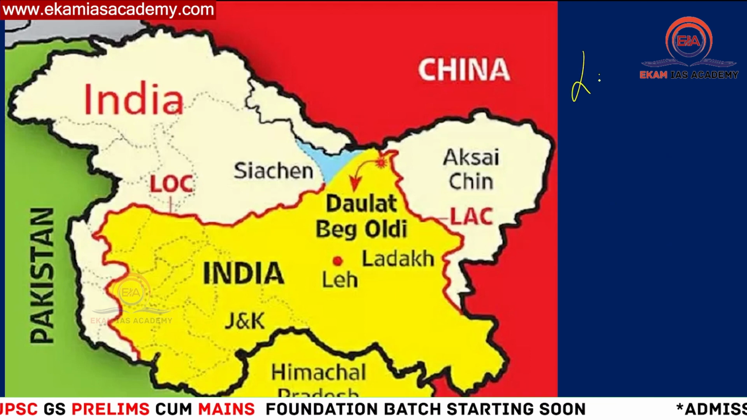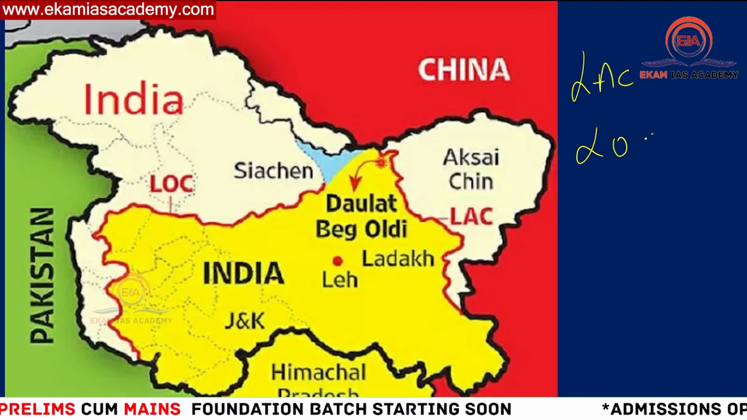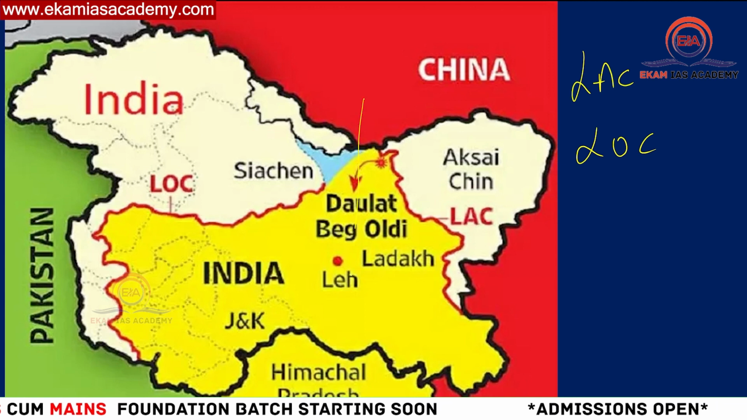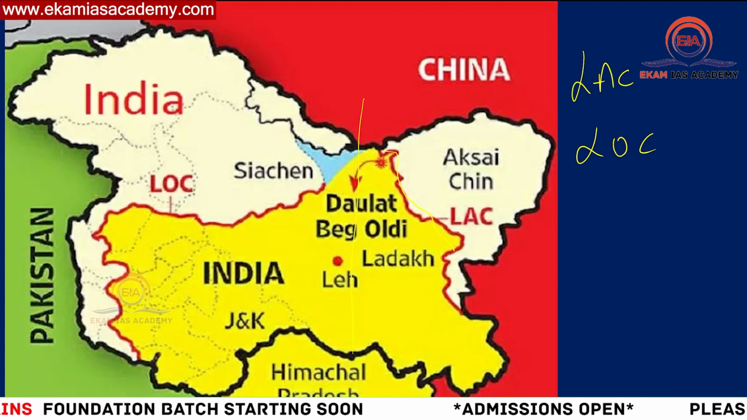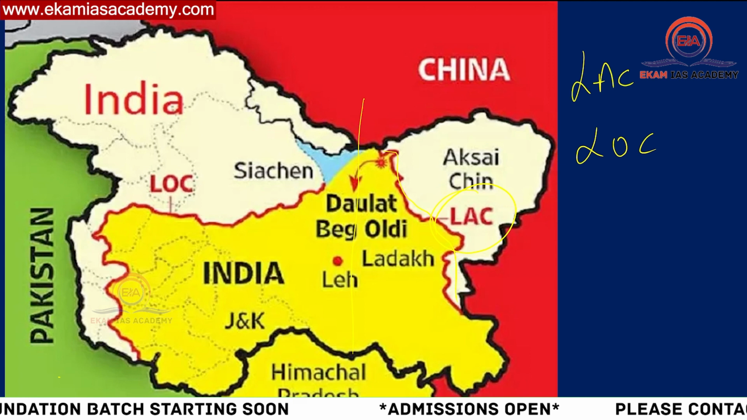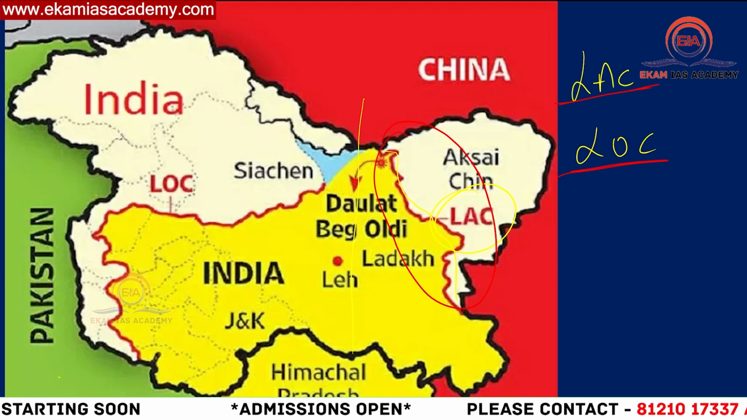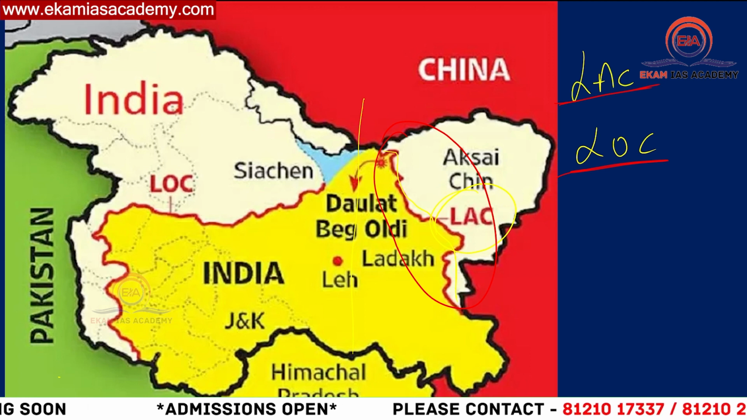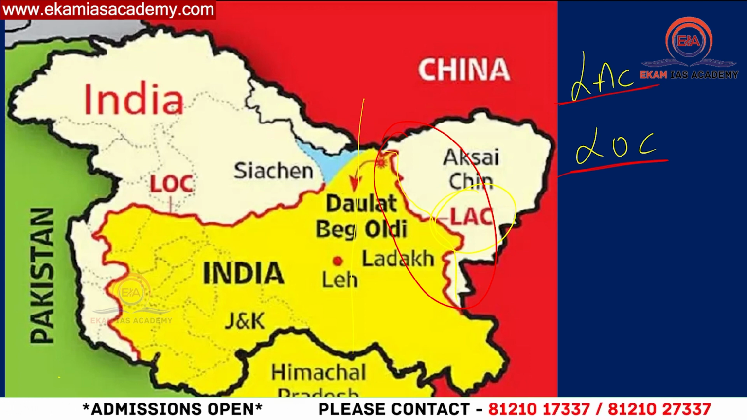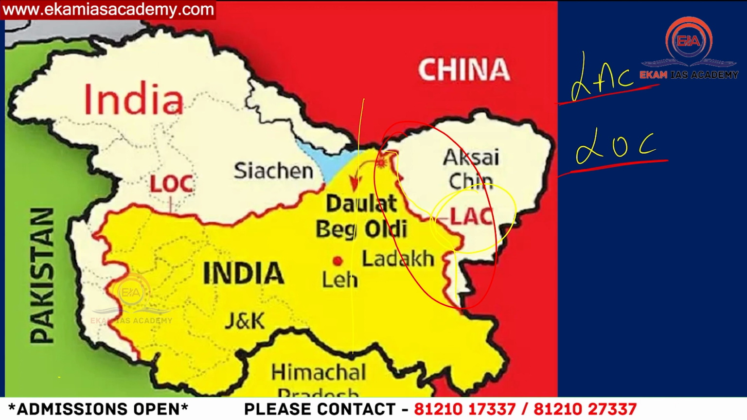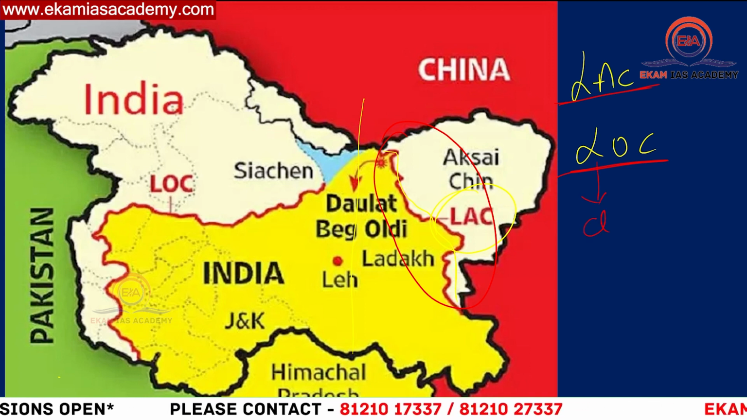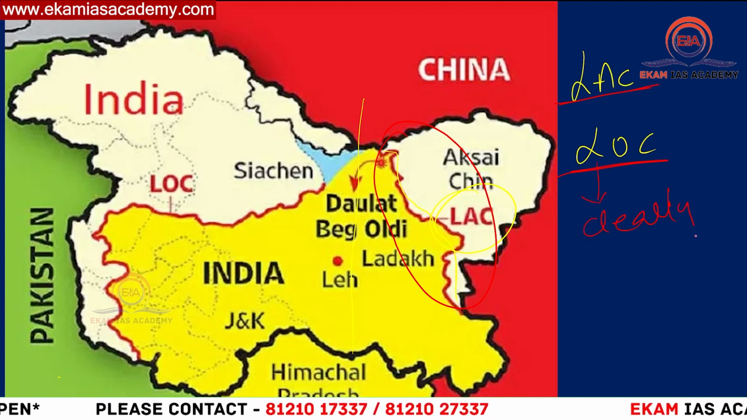Then you need to know the difference between LAC and LOC. Here you can understand there is a demarcation. You can see this line is LAC. So we'll understand the difference between LAC and LOC. LOC means line of control. Line of control is the clearly demarcated border between India and Pakistan.